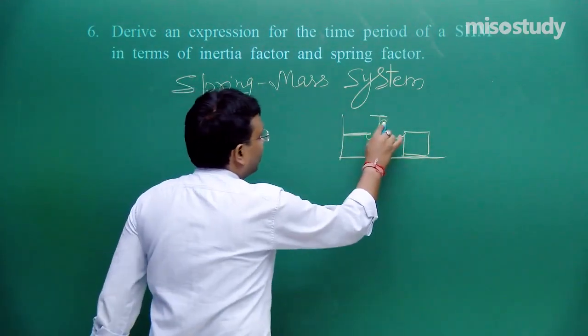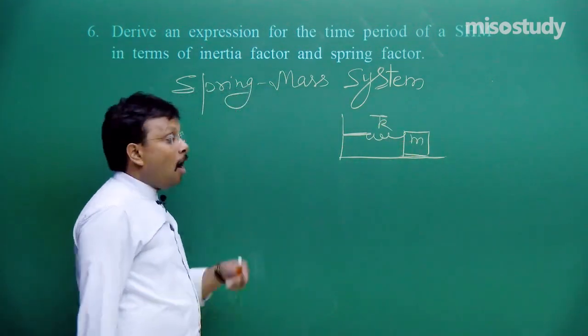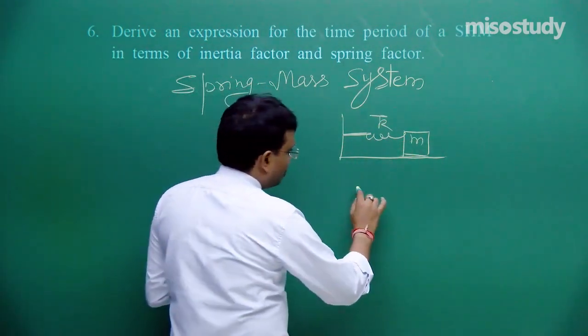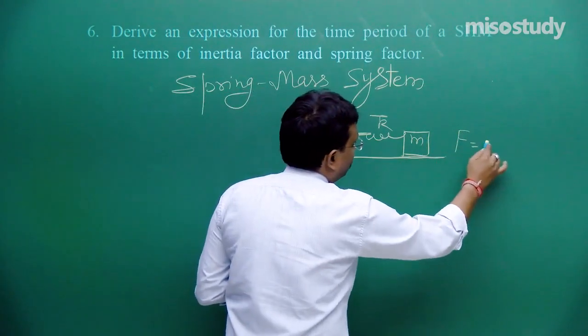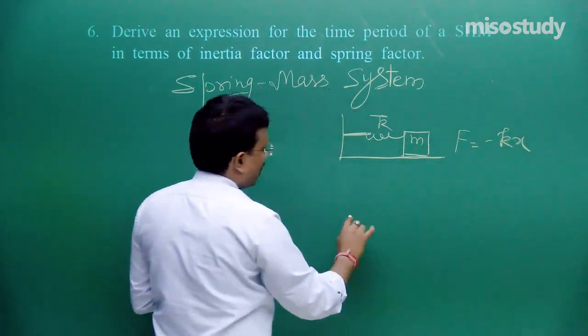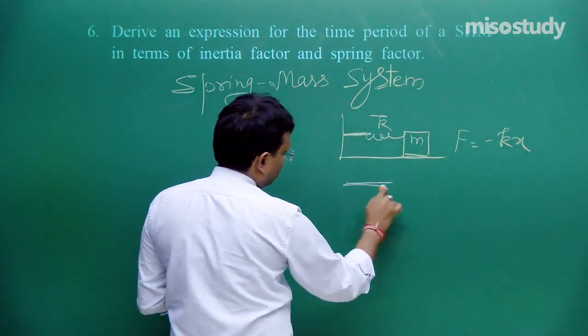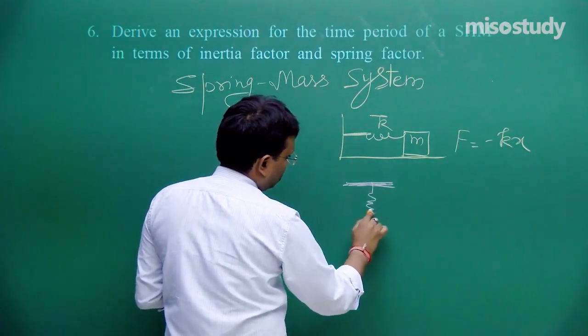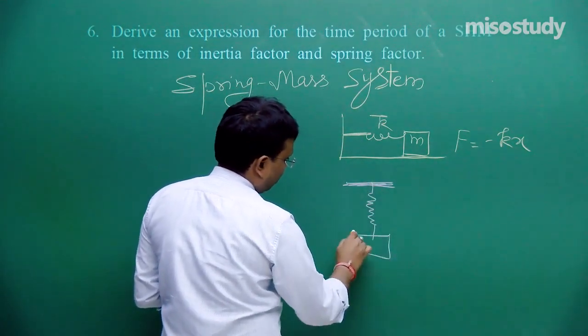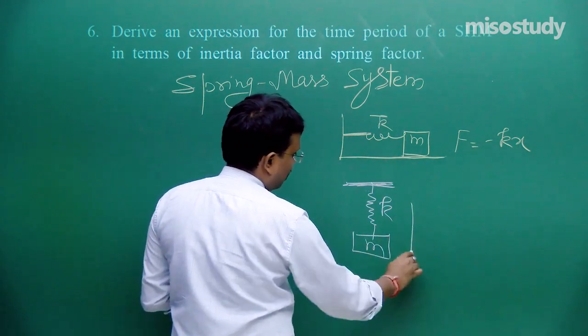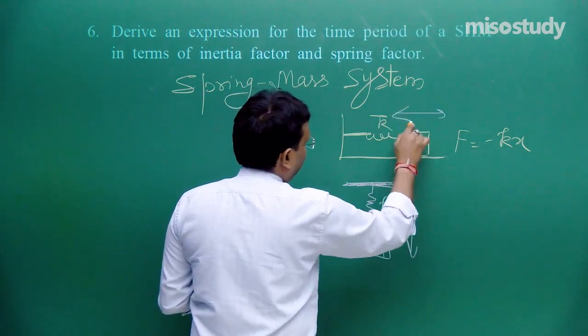Fine, it is K, it is M. Or next possibility is, now in this scenario F is equal to minus Kx. Next possibility is K, M, up down.